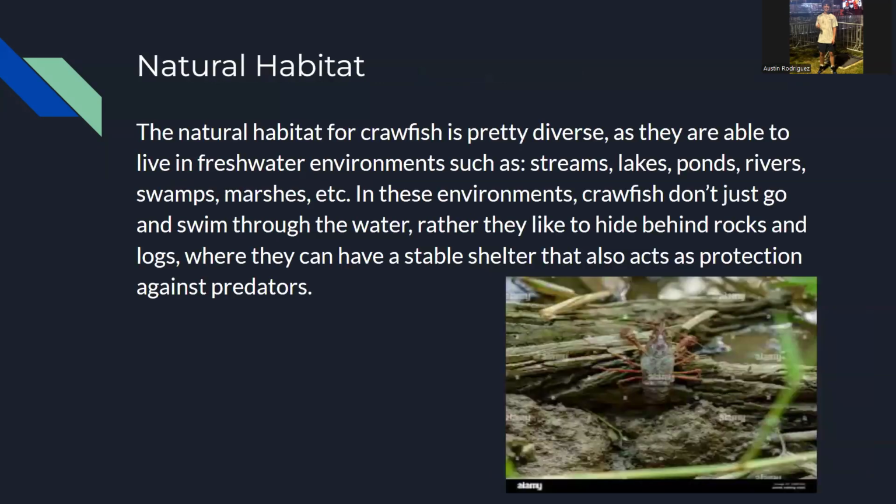The natural habitat for crawfish is pretty diverse, as they are able to live in freshwater environments such as streams, lakes, ponds, rivers, swamps, marshes, etc. In these environments, crawfish don't just go and swim through the water all the time. Rather, they like to hide behind rocks and logs where they can have a stable shelter that also acts as protection against predators.